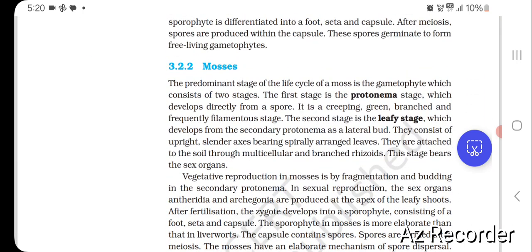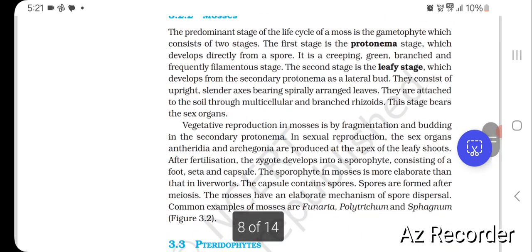Mosses. The predominant stage of the life cycle of a moss is the gametophyte, which consists of two stages. The first stage is the protonema stage, which develops directly from a spore. It is a creeping, green, branched and frequently filamentous stage. The second stage is the leafy stage, which develops from the secondary protonema as a lateral bud. They consist of an upright, slender axis bearing spirally arranged leaves. They are attached to the soil through multicellular and branched rhizoids. This stage bears the sex organs.